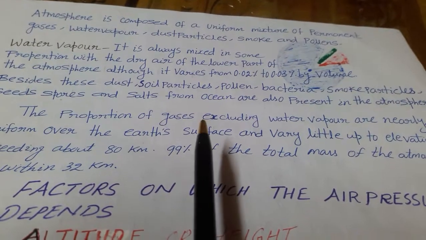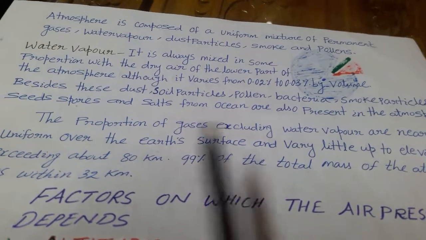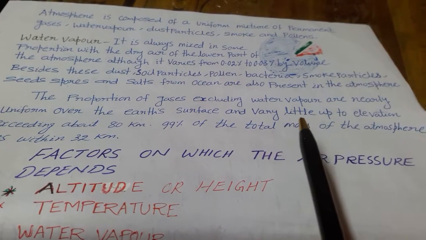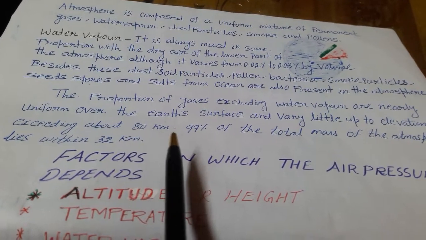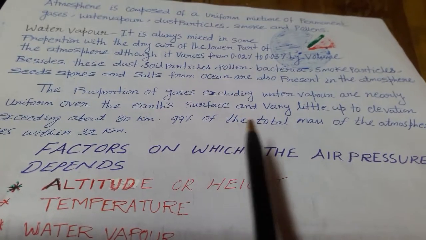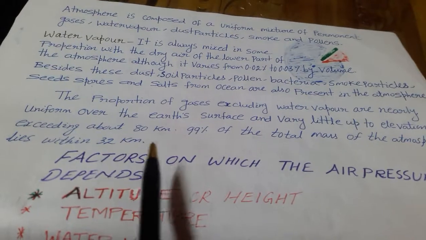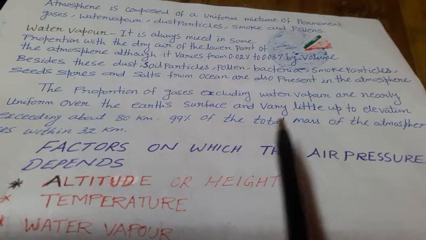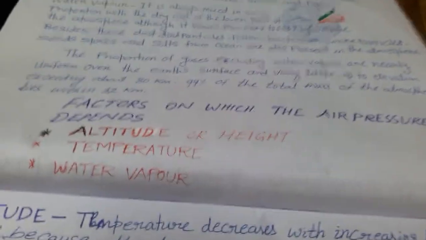The proportion of gases, excluding water vapor, is nearly uniform over the Earth's surface and varies very little up to elevation exceeding about 80 km. 99% of the total mass of the atmosphere lies within how many kilometers? 32 kilometers. 99% of the total mass of the atmosphere lies within 32 kilometers.